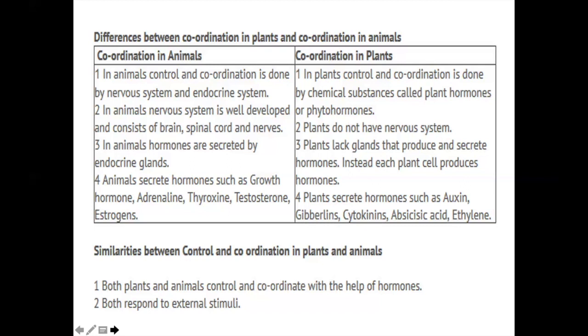Now let us understand the similarities. Similarities means in both plants and animals, we saw that there are hormones which help to control and coordinate. And both animals and plants respond to external stimuli.